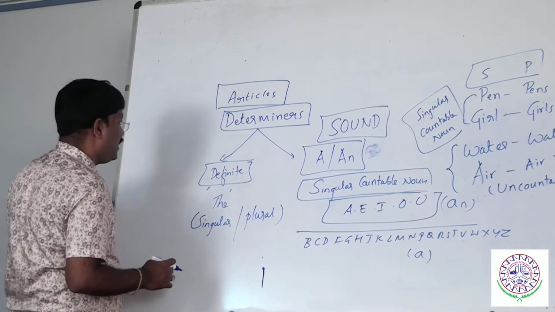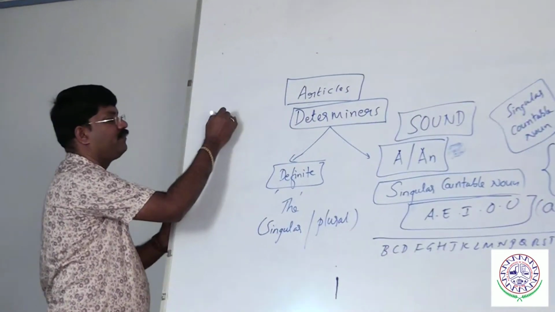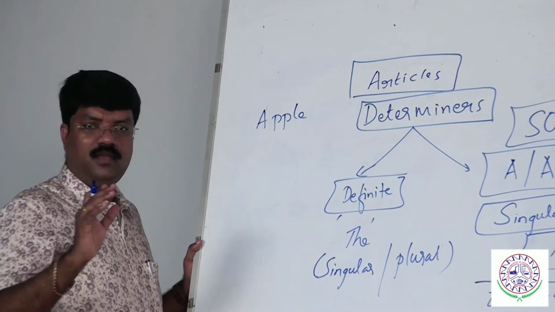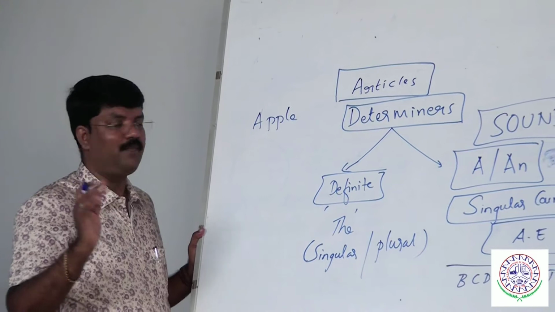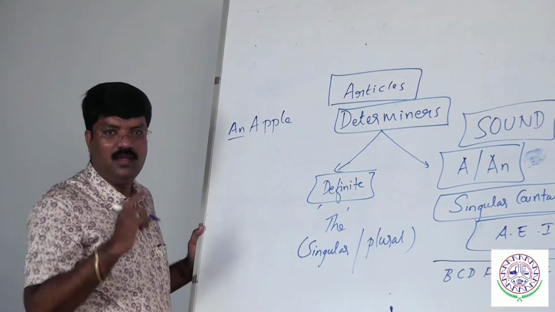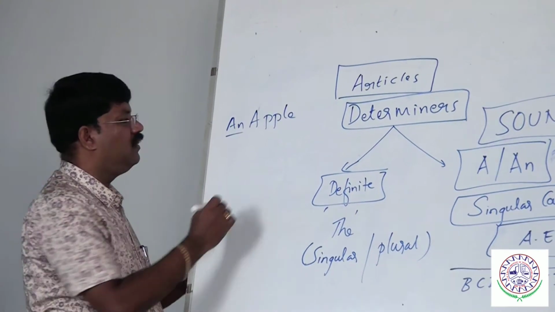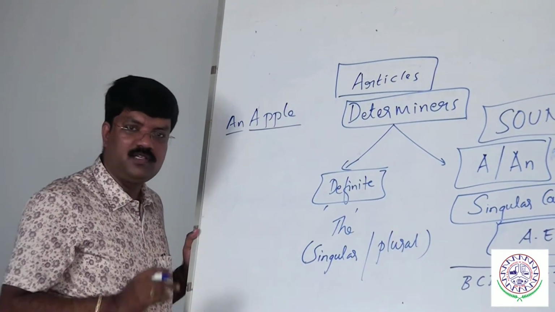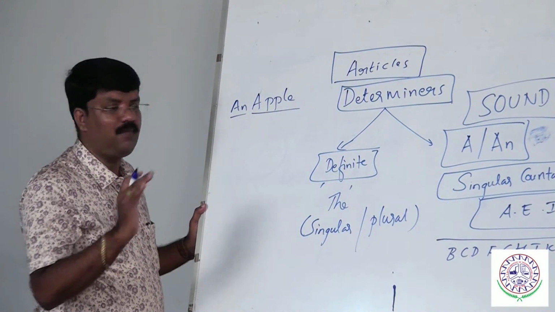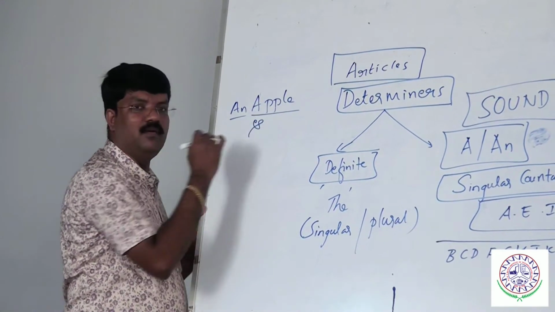So let me take an example. Apple. Immediately the students would say an apple. Let me clarify, how could we get this an apple? If you don't understand, write the pronunciation. How do you pronounce it? Write it the same. Apple. The beginning sound is enough. No need to write the complete word.